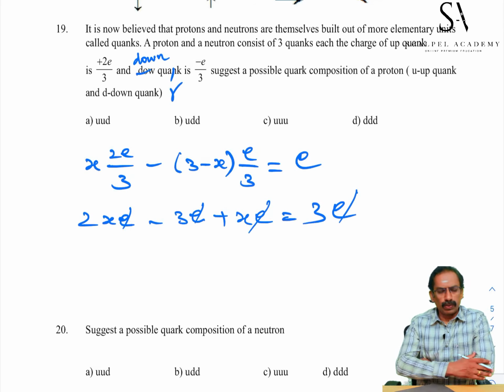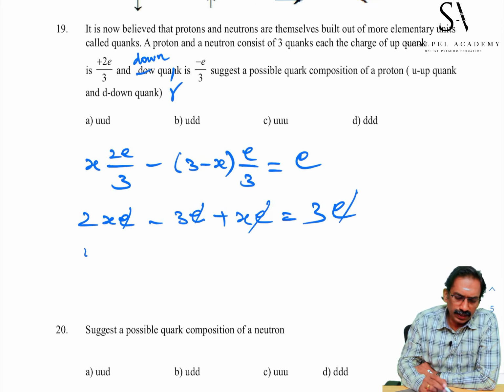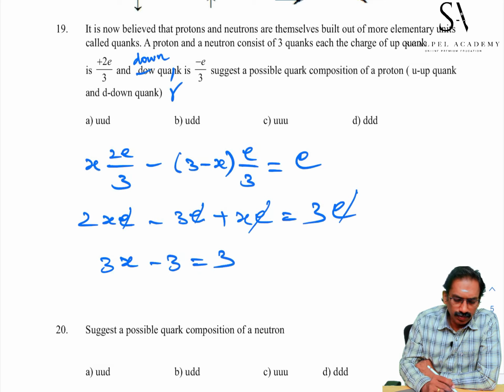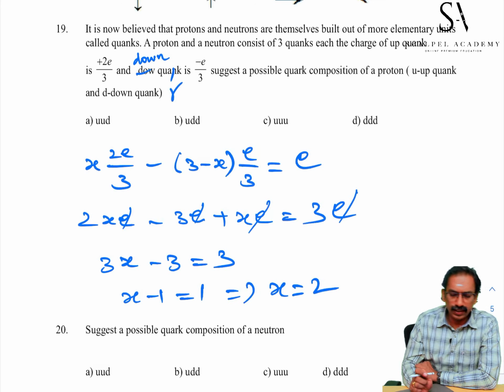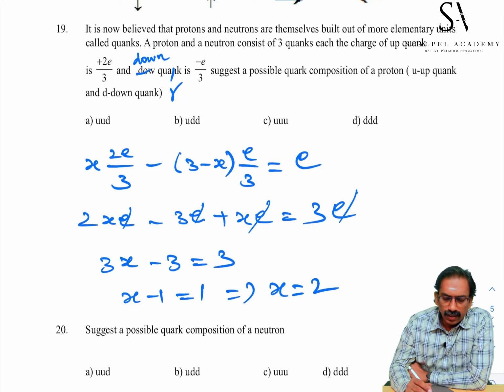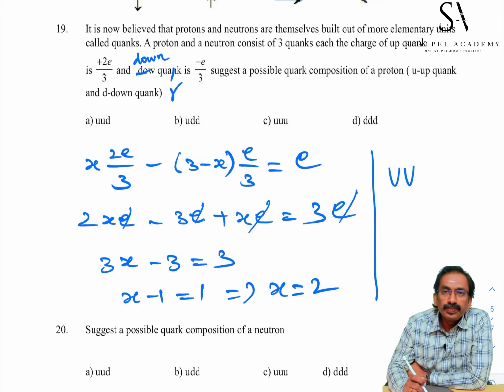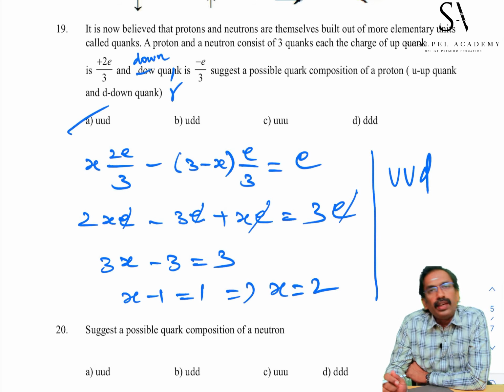Then we can calculate the down quarks. 2x plus x, 3x minus 3 is equal to 3. So x minus 1 is equal to 1, x is equal to 2. Up quarks are 2, then the combination is 2 up quarks and 1 down quark, UUD. Our choice is A.